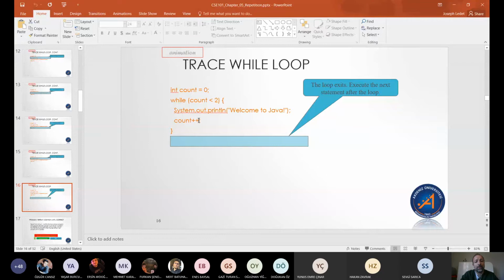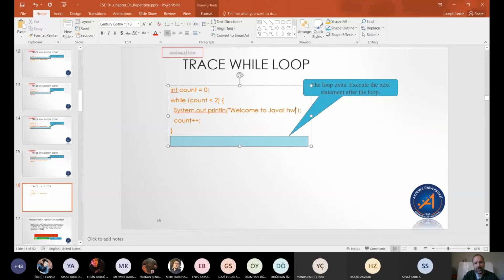Now suppose we wanted to say welcome to Java, and then we also wanted to say it has been printed however many times so far. Well, we might add that into this line. We might say has been printed, and then plus count times, something like this, and then we can use count as part of it.